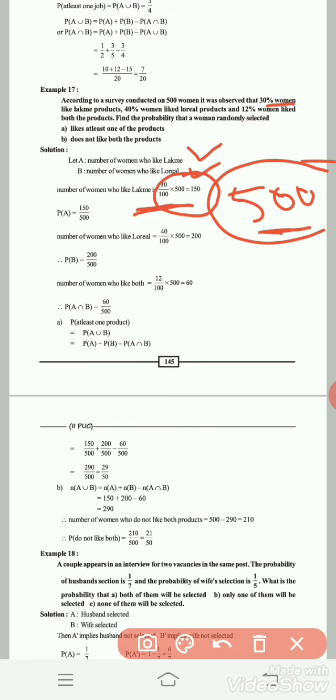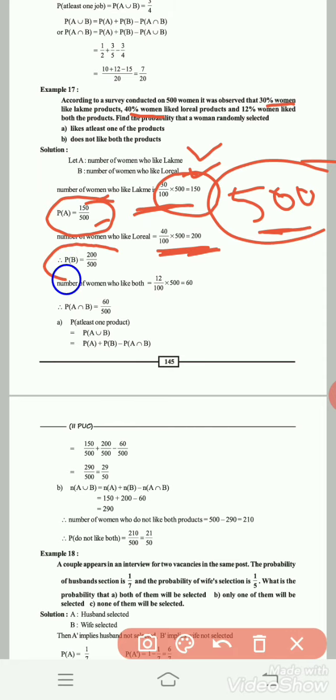Okay, therefore probability means what? Favorable outcomes by total number of outcomes. Here favorable people who like Lakme is 150, total number of people is 500. Therefore P of A is 150 by 500. Similarly, find out the number of women who like L'Oreal products. Here 40% of the women like L'Oreal products. 40% means 40 by 100 into 500, that is 200.